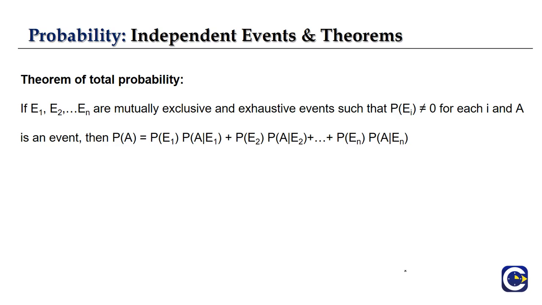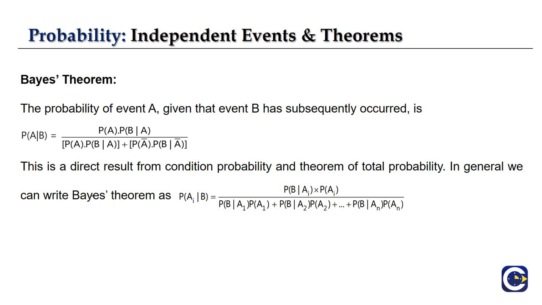Then our probability of A, if A is an event, will be equal to P of E1 into P of A by E1, and so on. So it's like a total probability event. So the sum of all the events will be equal to our complete event A, right? So this particular theorem is called our theorem of total probability. But here we have to remember that the events considered are mutually exclusive and exhaustive events. So the next theorem here we are having is Bayes theorem.